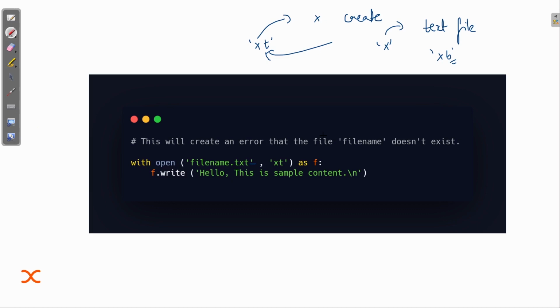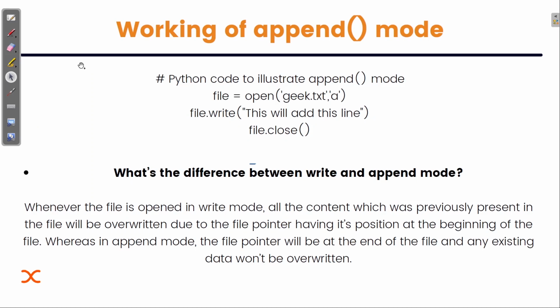So first you need to create a file. I'm creating a file, file name.txt as f, and then I'm writing this, hello, this is a sample content, and that will be printed there. So that's the basic syntax for how you can write in a file.